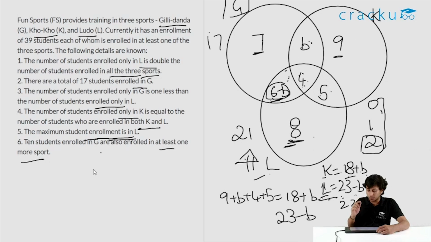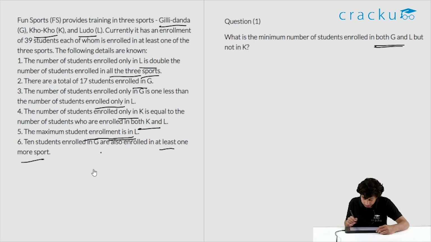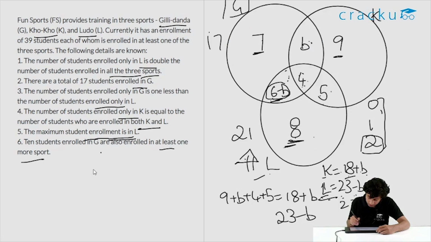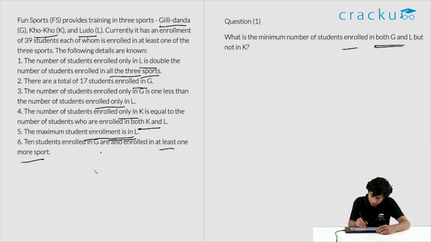So we have three possible values of b. What is the question asking us? What is the minimum number of students enrolled in G and L but not in K? So we have to minimize this. When is this minimum? When b is maximum. The maximum possible value of b is 2. So the minimum possible value is 4. So the right answer is 4 for this.